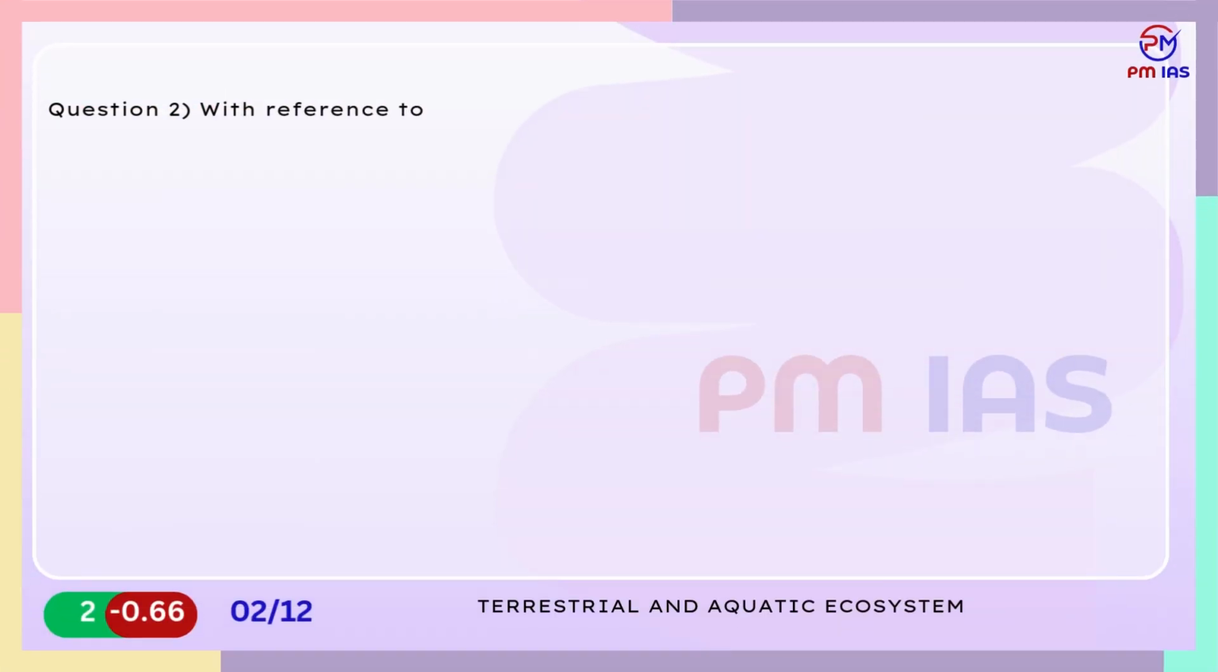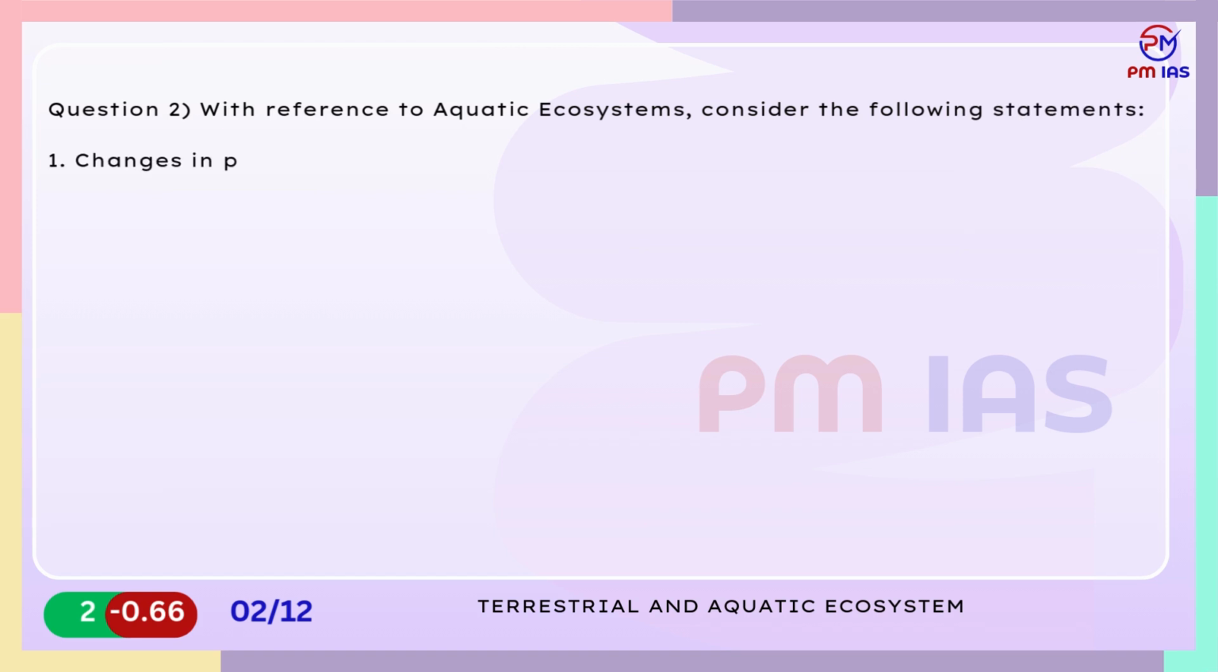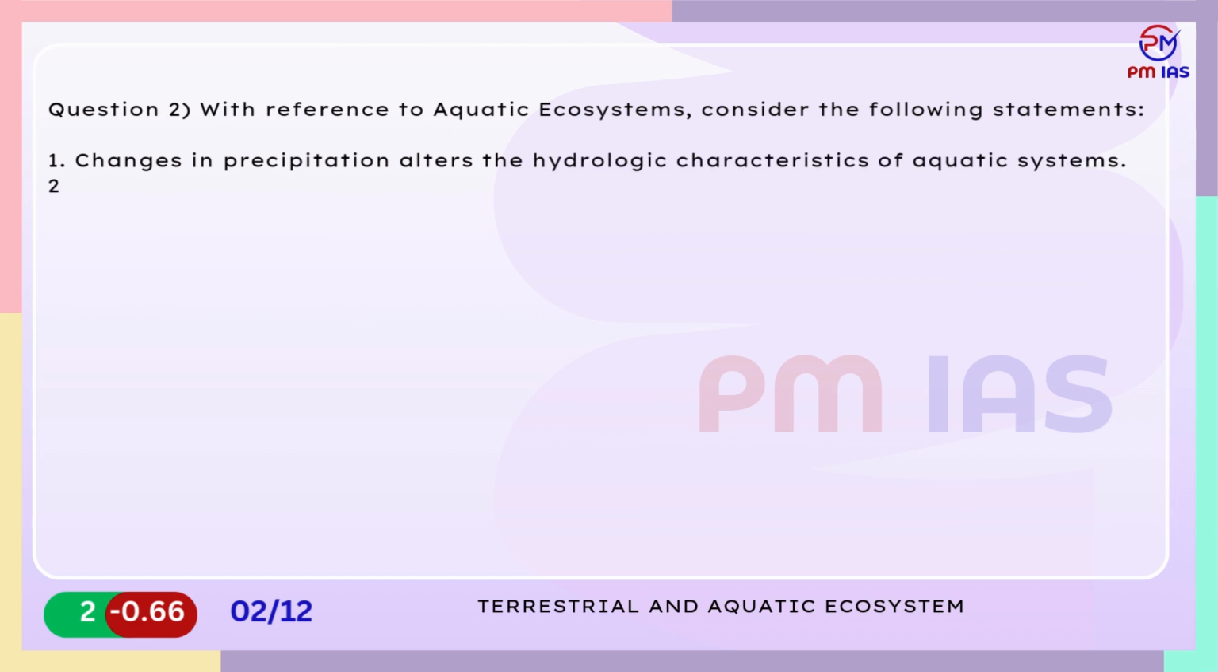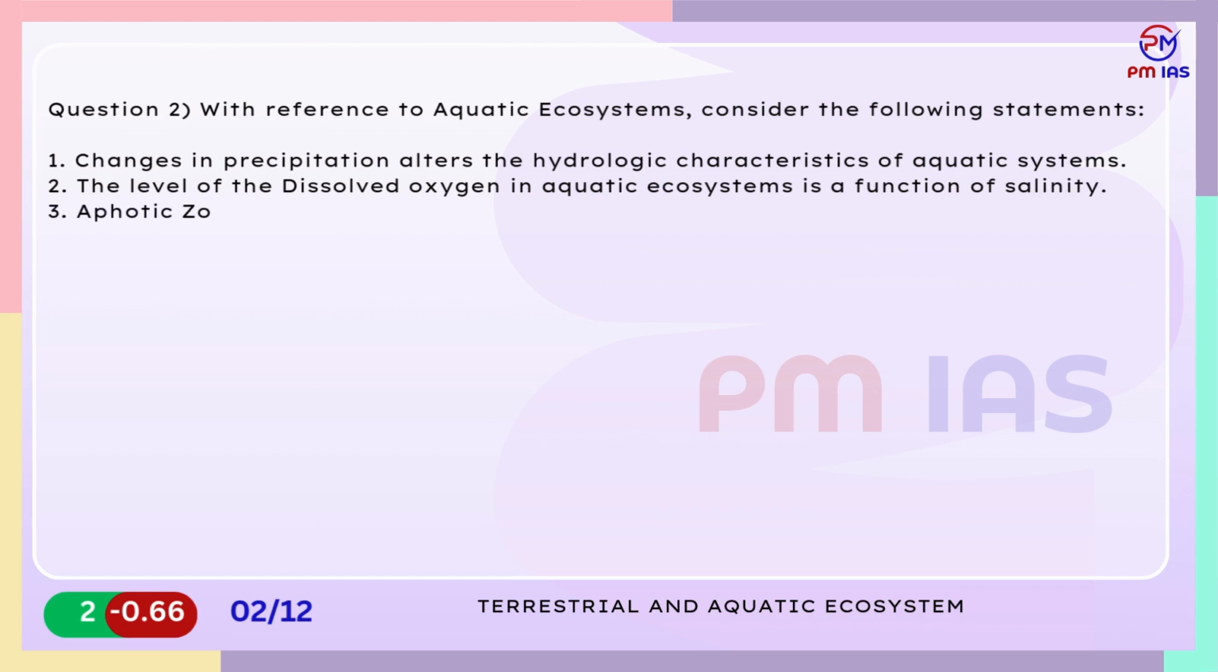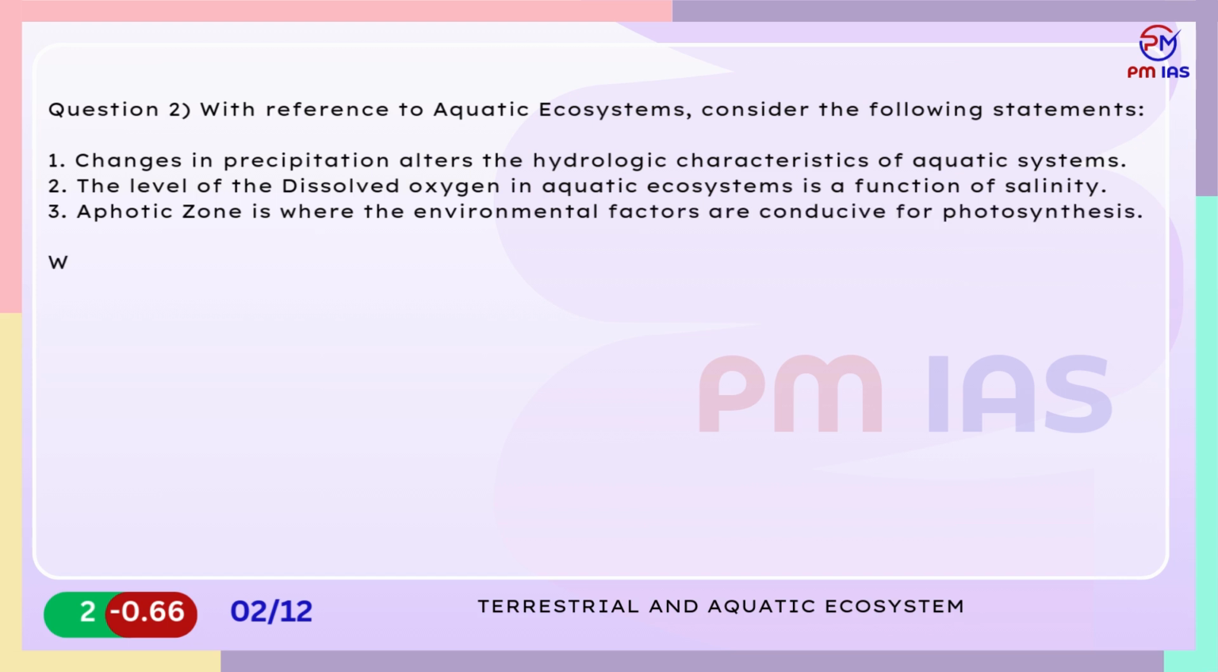Question 2. With reference to aquatic ecosystems, consider the following statements. 1. Changes in precipitation alters the hydrologic characteristics of aquatic systems. 2. The level of the dissolved oxygen in aquatic ecosystems is a function of salinity. 3. Aquatic zone is where the environmental factors are conducive for photosynthesis. Which of the statements given above are incorrect?